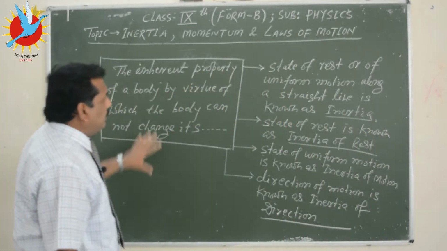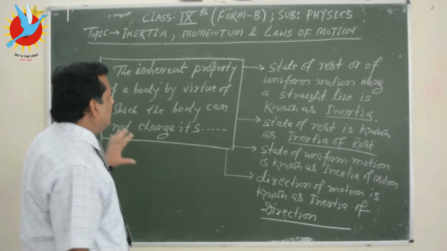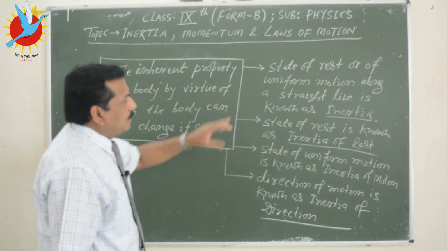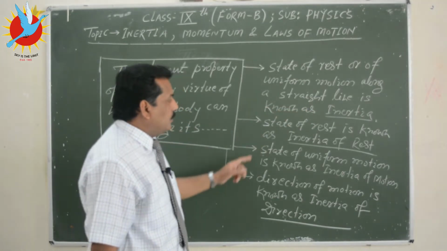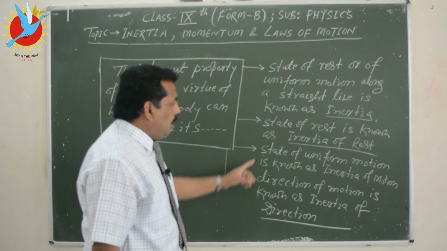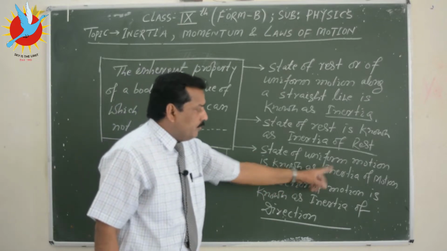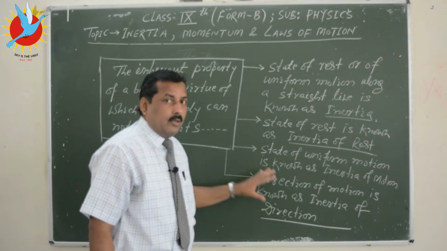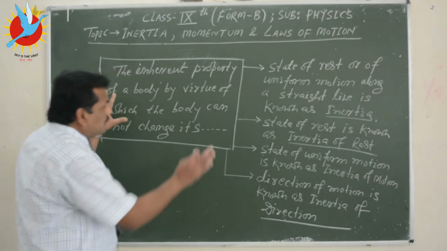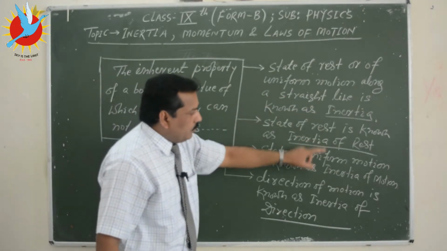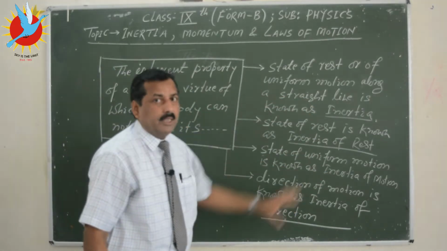Why I have written like this, I will explain to you. This portion is common for the definition of inertia, for the definition of inertia of rest, another type of inertia, and for the definition of inertia of motion, for the definition of inertia of direction. So this block is common for all these definitions.